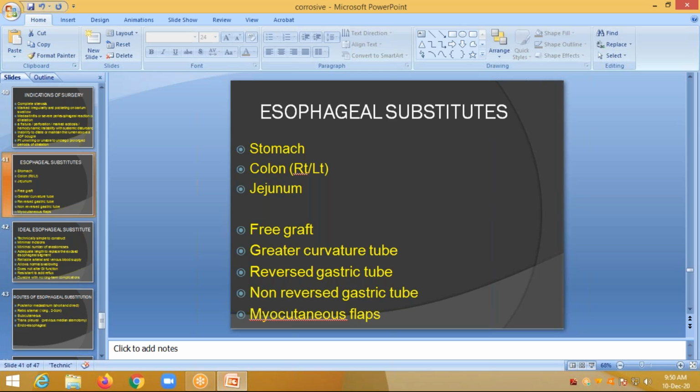Okay. What are the various substitutes for the esophagus? In case of complete esophageal damage, we go for substitutes, that is, stomach, or colon, right colon or left colon, and jejunum. Also free graft, greater curvature tube, reversed gastric tube and non-reversed gastric tube, and sometimes myocutaneous flaps. These are the various esophageal substitutes, but most commonly used are stomach and colon, including jejunum.